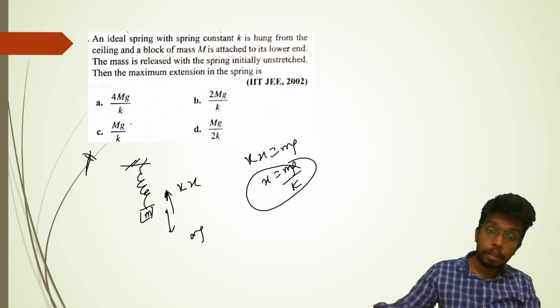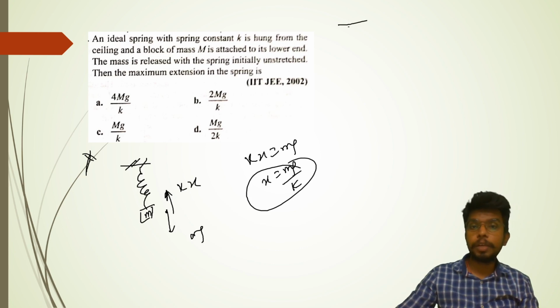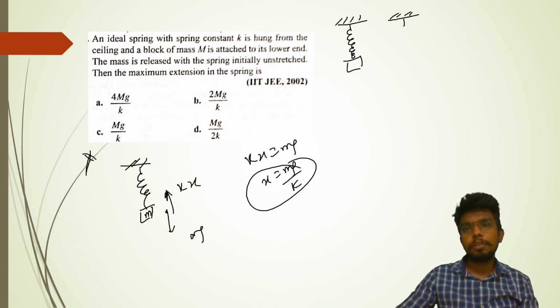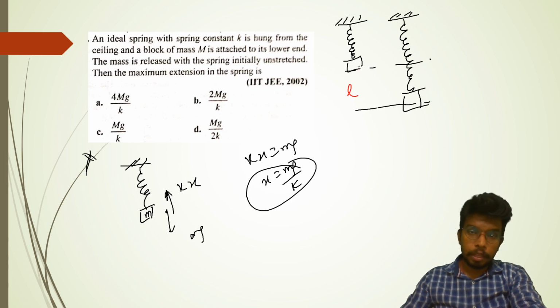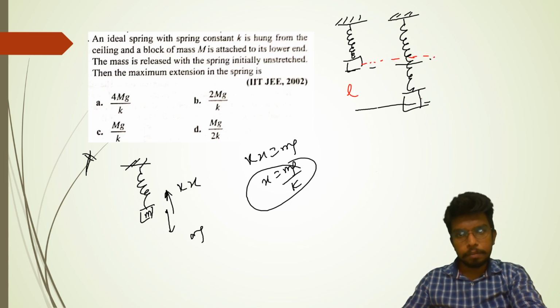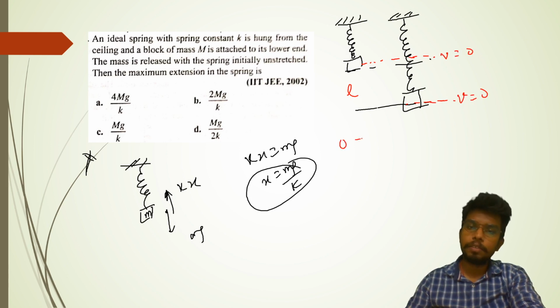So how will we calculate the point where it first went? Let's assume this is the spring, this is the natural length, this is the mass, and in the final situation the spring is somewhere here, extended, and let this length be L. Here the velocity is 0 initially. Finally, when it started to return, then also the velocity is 0. So there is no change in kinetic energy, that is 0.